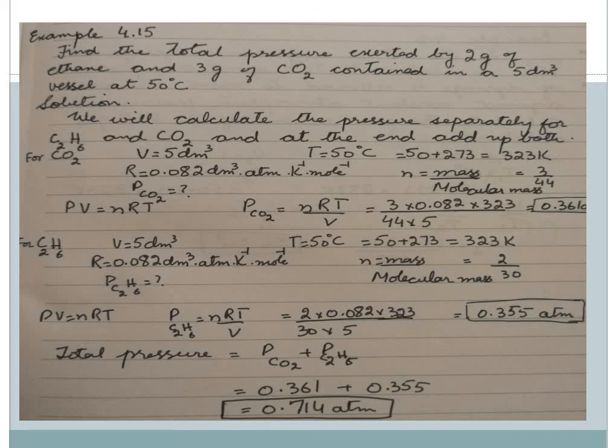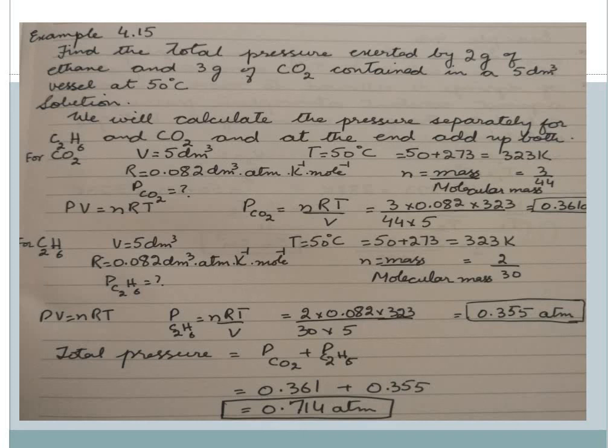So first of all, for carbon dioxide, volume is 5 decimeter cube, temperature is 50 degrees centigrade, so we have to convert it into Kelvin, and it is 323 Kelvin. R value, we have to learn it, and it is 0.082 decimeter cube atmosphere per Kelvin per mole, and n, the number of moles, is mass by molar mass, which is 3 by 44.